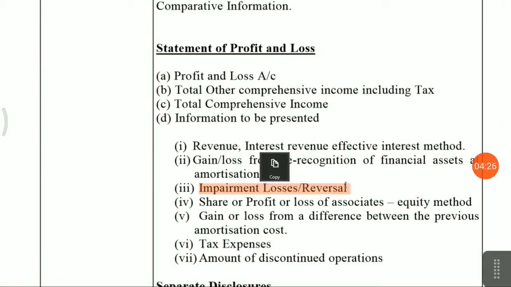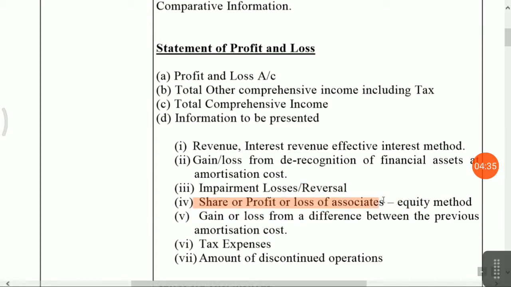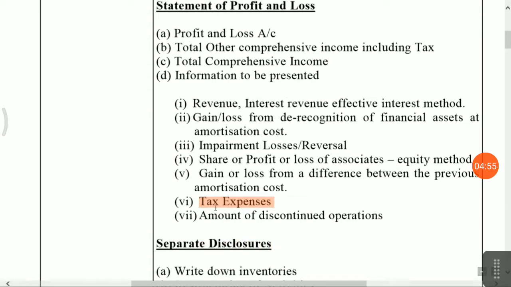It should be separately shown in your other expenses. And share of profit and loss of associates, that you have to show in the statement of profit and loss account on the front side. In other expenses also, gain or loss on the difference between the previous amortized cost, that you have to also disclose. And tax expenses, this is on the front side of the statement of profit and loss, you have to show it. Amount of discontinued operations, that is also front presentation in the statement of profit and loss account.